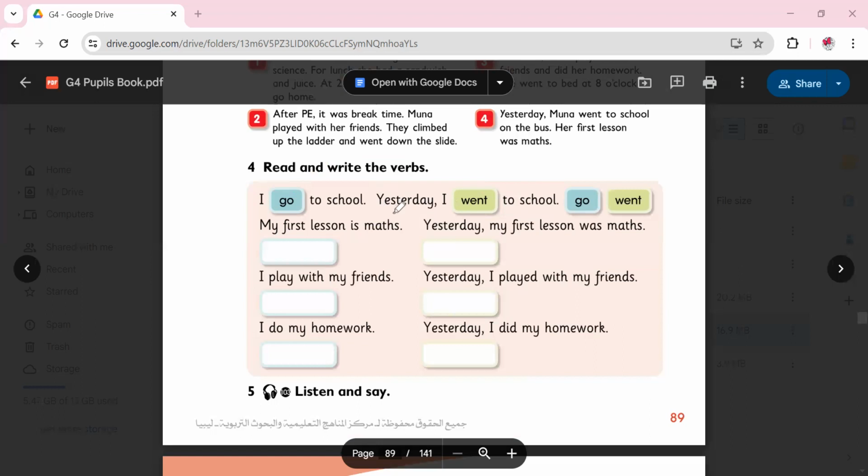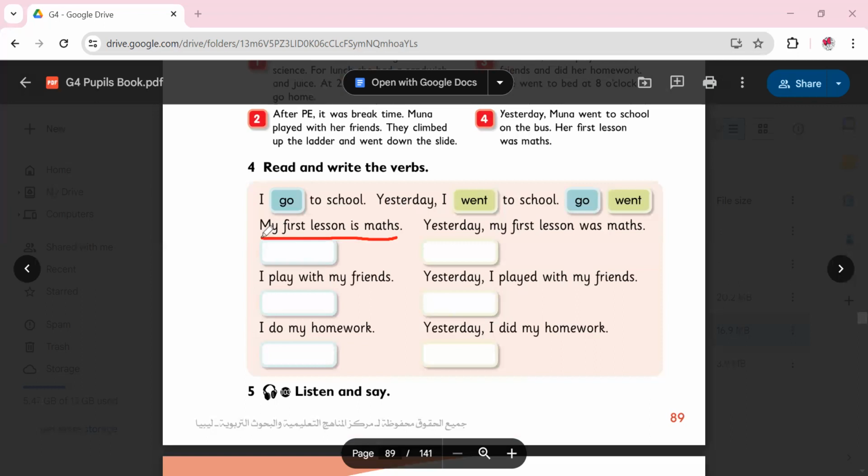Whenever you have this key, you know that we are talking about the past. Something that is over, done in the past, whether it's yesterday, last class, in the morning, or last week, last year, whatever. So here they said, yesterday I went to school. We said the verb is went, and went is the past tense of go.